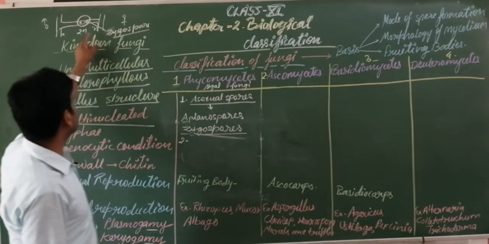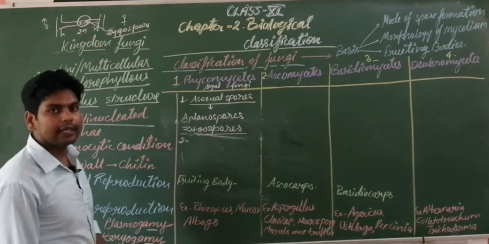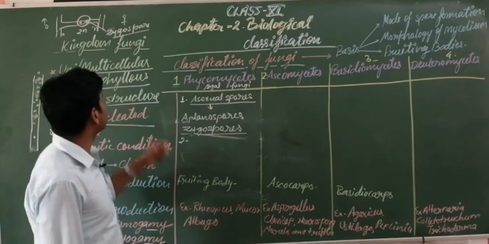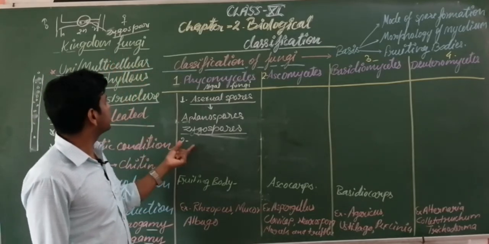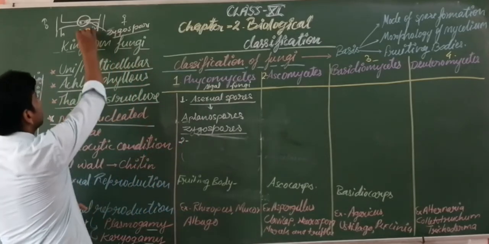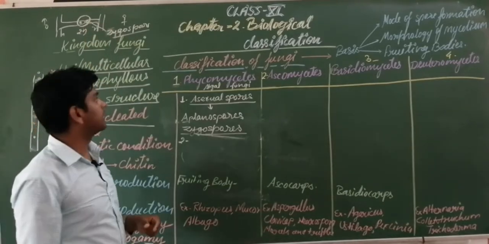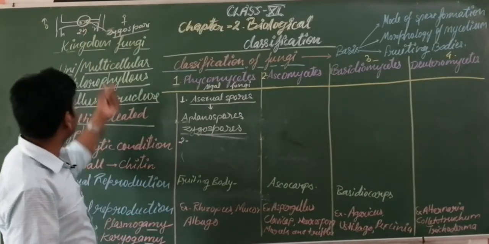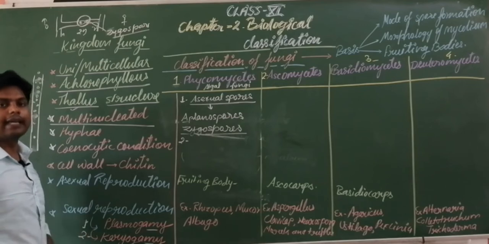And sexual reproduction occurs when, as I told you earlier, two strains meet together and fuse to form a zygote. So this is the zygote here. This is the stage of the fungi known as the dikaryophase.